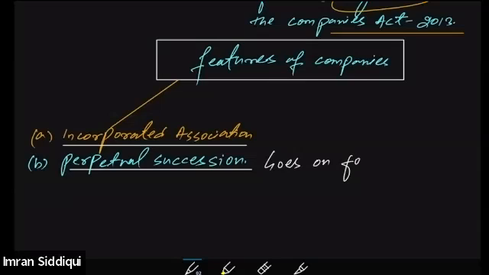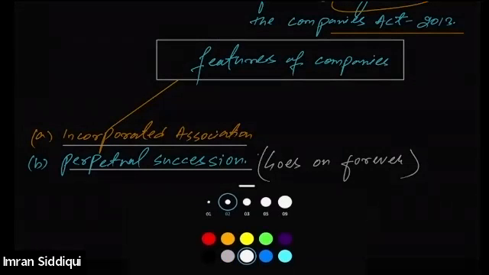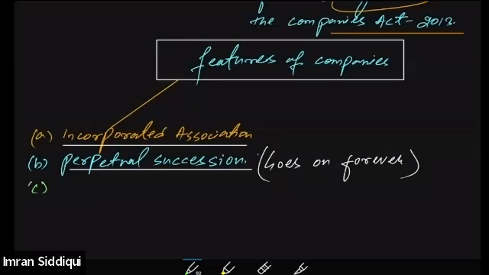Until and unless the company is dissolved intentionally by the members themselves, the life of the company is not affected by the death, insolvency, insanity, or retirement of its member. Therefore, we say that a company has perpetual existence or perpetual succession. All right, and then there is one more feature, which is that a company has a common seal.